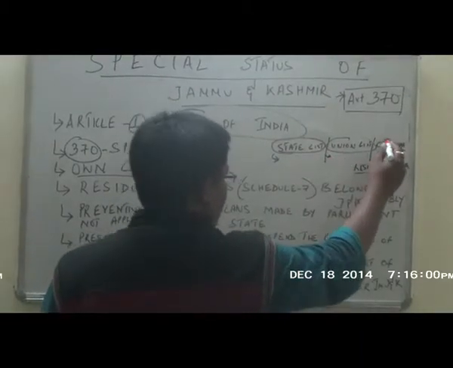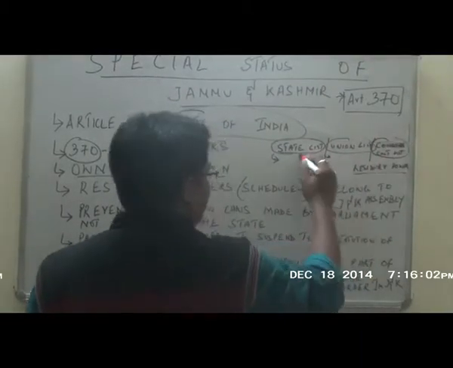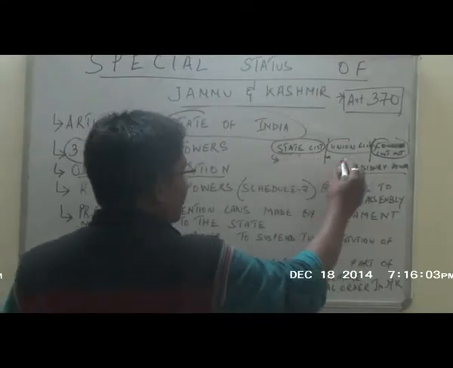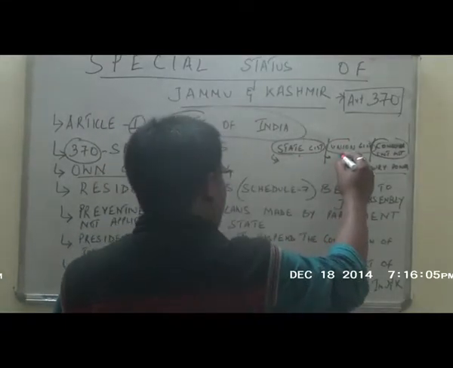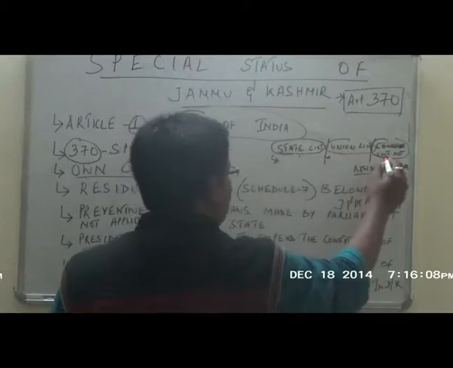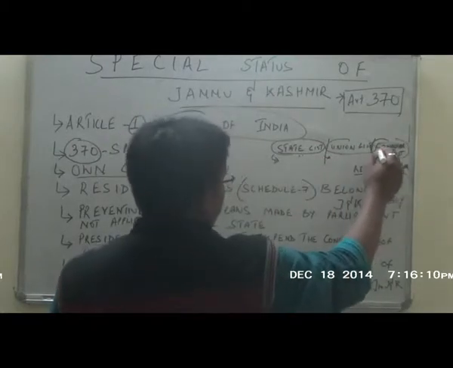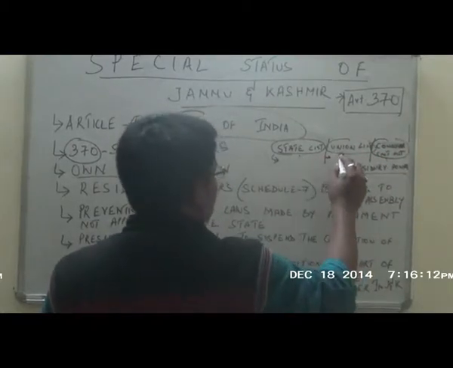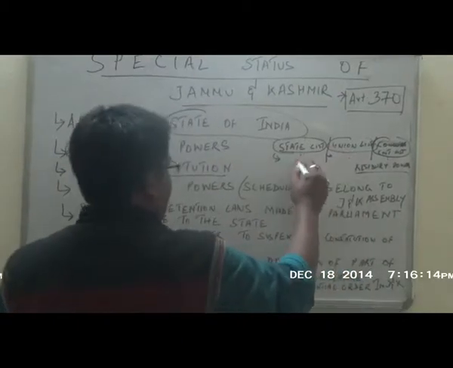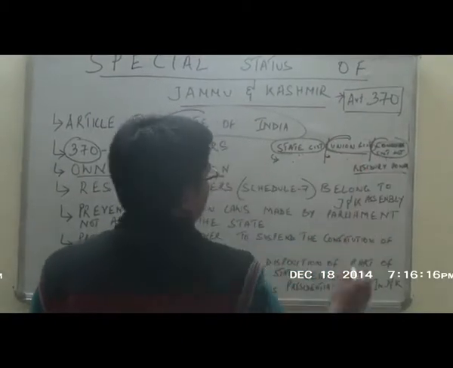In terms of the concurrent list, both the state legislature and the Parliament are empowered to make laws. If there is a conflict between the law made by the union and the state, it is the union law that prevails.